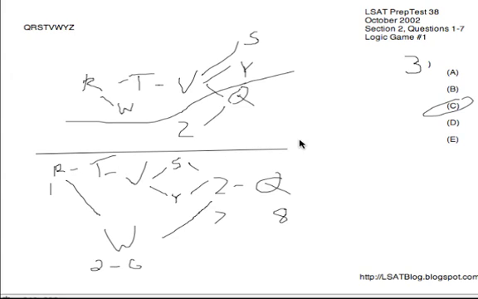Could R be on 2? No, R has to be 1, so A is gone. Could T be 4? Well, we could have W before it being on 2 and then have T on 3, or we could have W on 3 putting T on 2, but there's no way that T could ever be 4 in particular, so B is gone. Could we have V on 6? If we put W before V, V could be as late as 4. If we put W after V, V could be as early as 3, but still never on 6, so D is gone. And then E, Y on 8, no, Q's on 8, that's gone, leaving C if you didn't get it before.